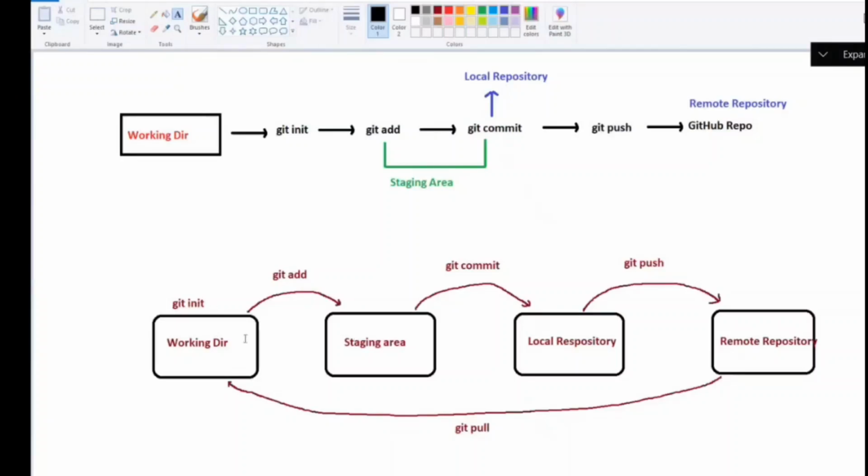If you want to move it to the staging area, what's the command that you use? Git add. And if you want to move to the local repository, which command should you use? Git commit. And if you want to push it to the remote repository, which one should you use? Git push. Say it with me again.